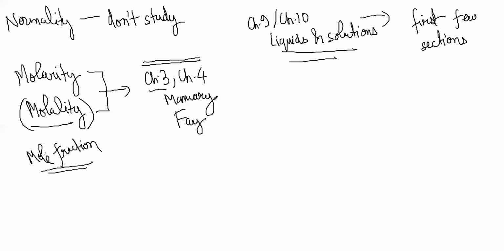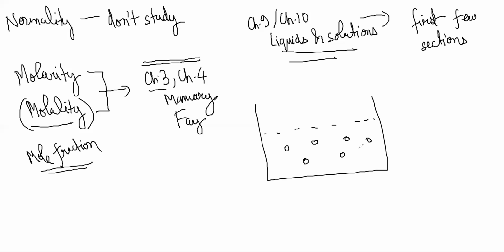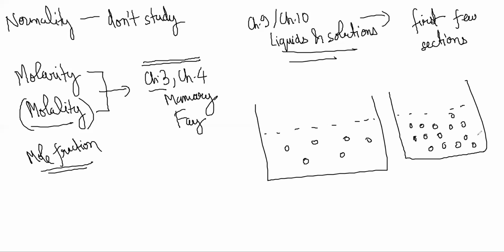I will tell you what it is. When you have something dissolved, say salt dissolved in water, you want to be able to say which container has a greater concentration of salt. Suppose these are two containers: this one has less concentration of salt, and this one has more. A solution is a homogeneous mixture, so it is hard to say by looking at it.